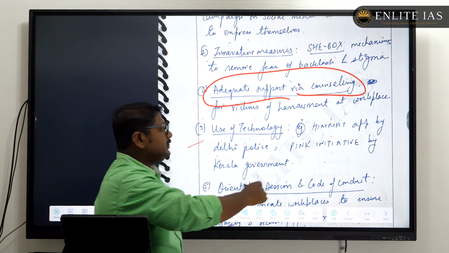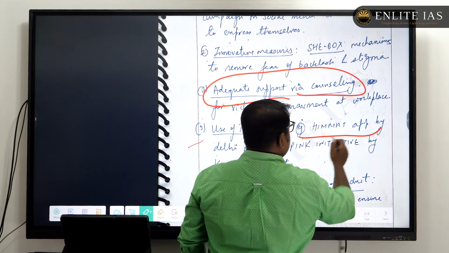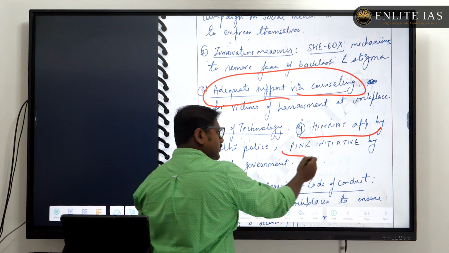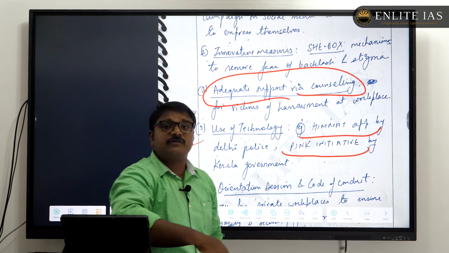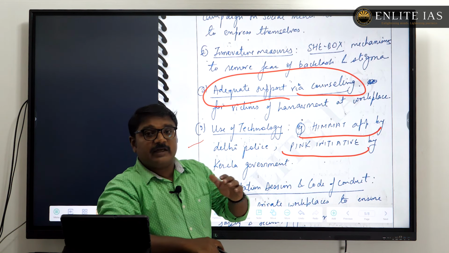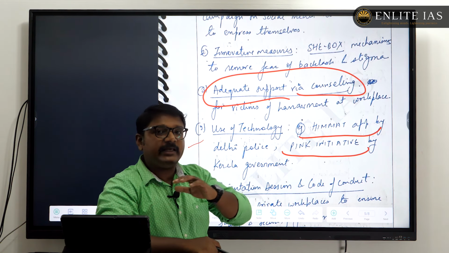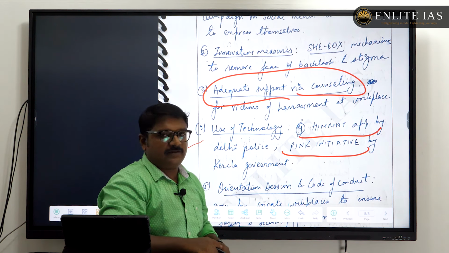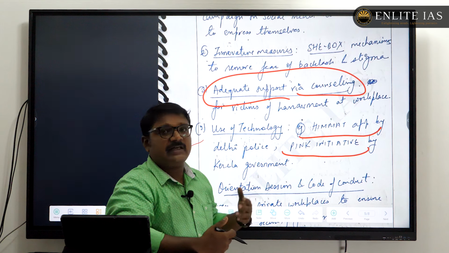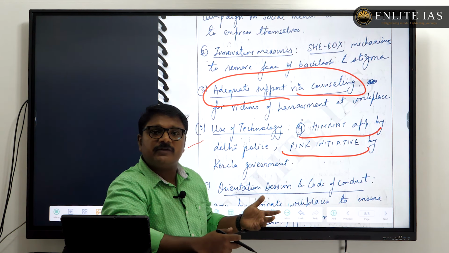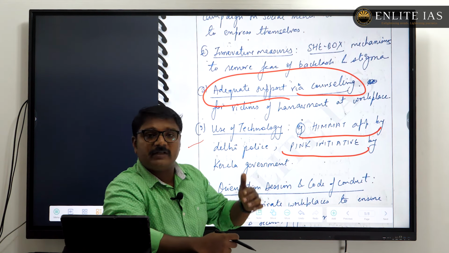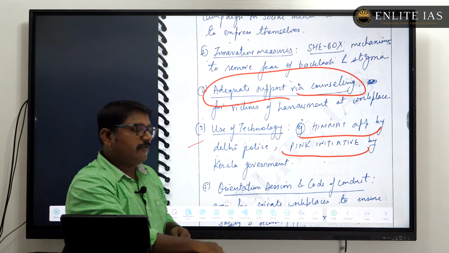Then the use of technology, and obviously you have to bring in apps like the Himmat app, etc. The Pink initiative by the Kerala government, there is a Pink policing system in Kerala, and you can mention such examples so that the examiner can directly relate this with contemporary developments. If you are able to bring such general points that are common in the news, then the examiner may be able to directly relate your answer with current developments, and that will help you to fetch good marks.